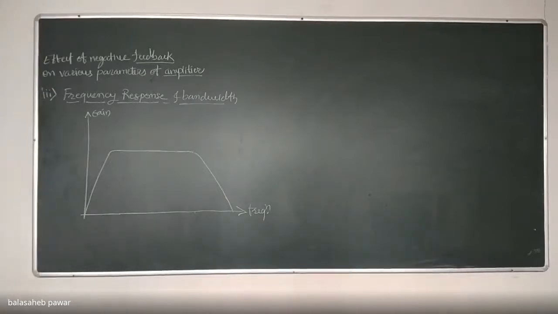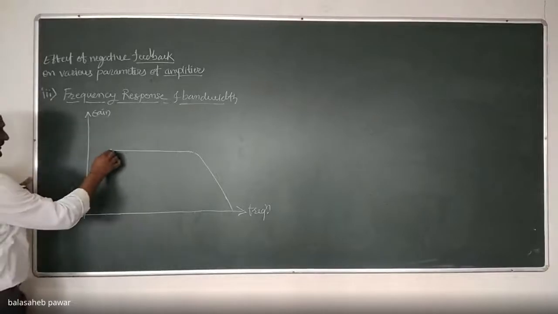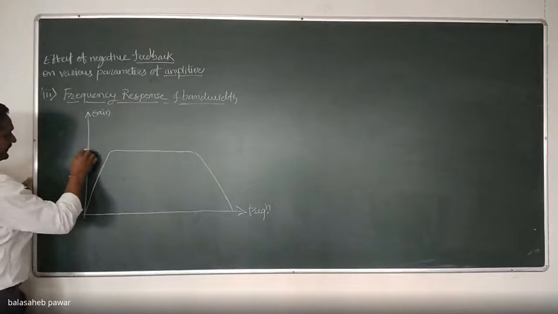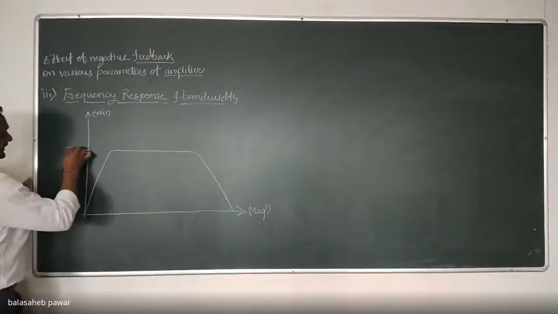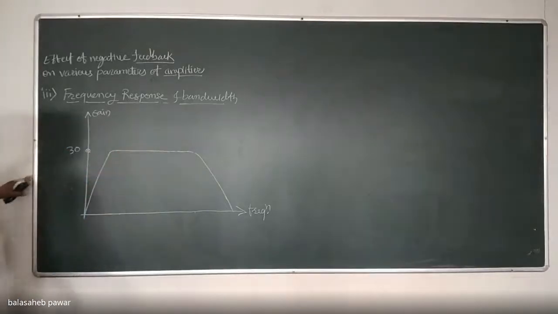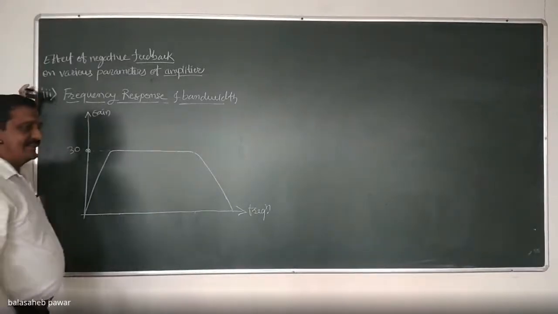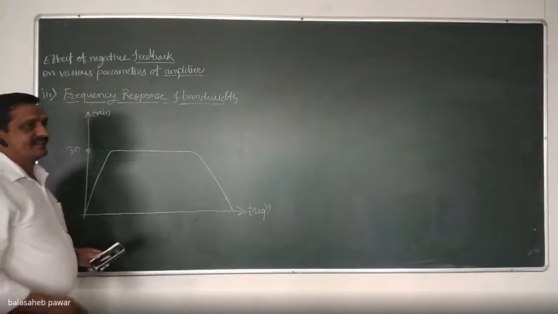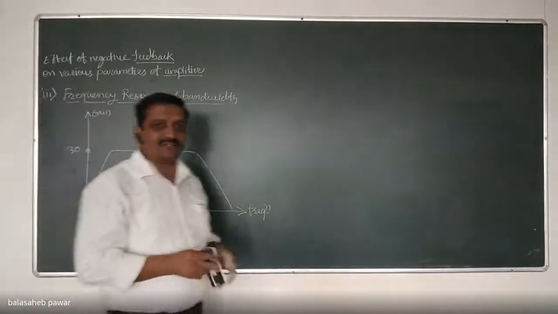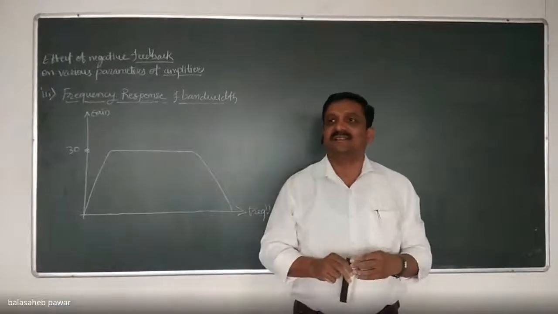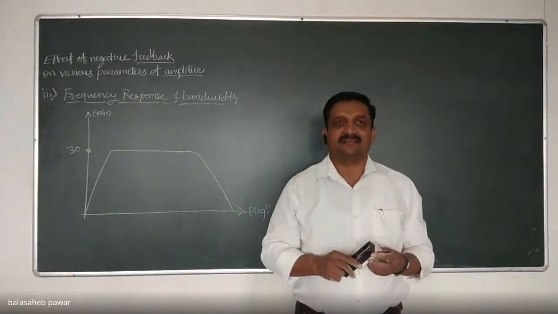Suppose the gain, if there is no feedback, as we just took in that example, is 30, the maximum gain. With negative feedback, what happens to the maximum gain? We determine that value also for your understanding. Does gain get increased or decreased by negative feedback?